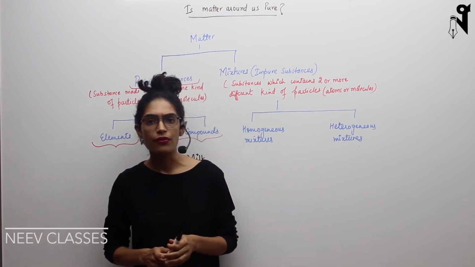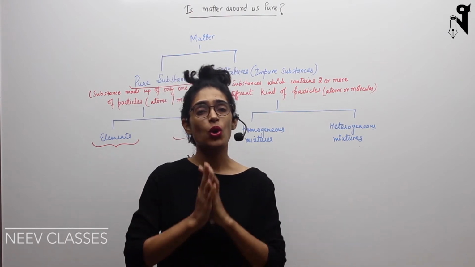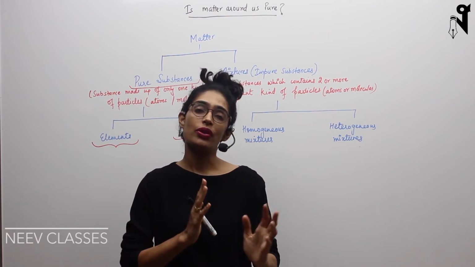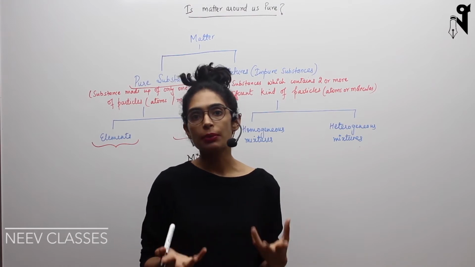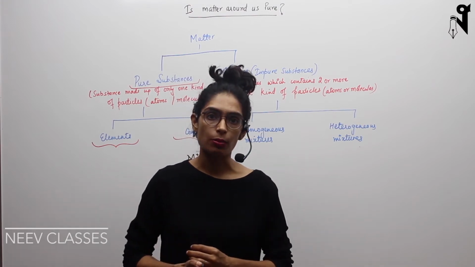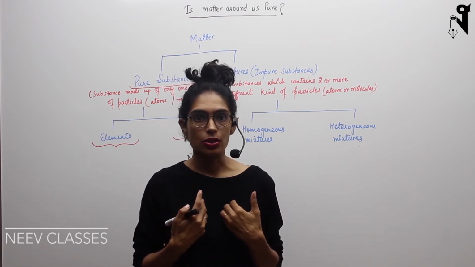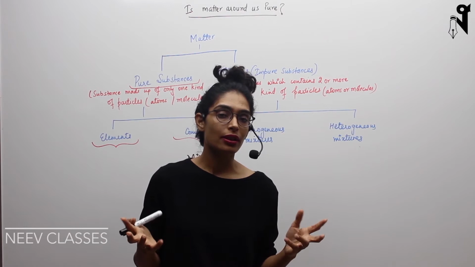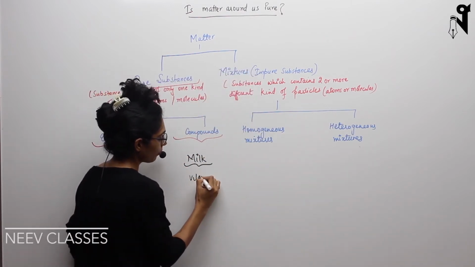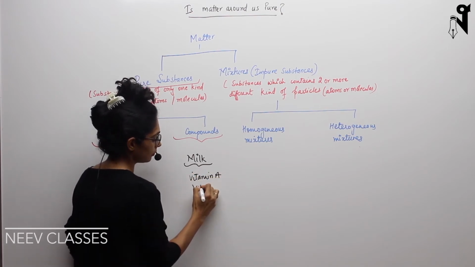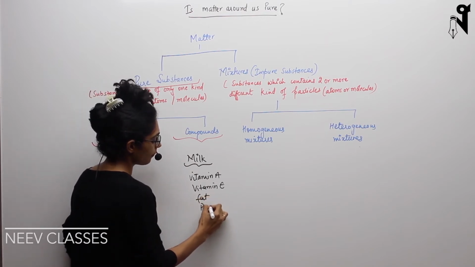I hope you must have heard of it at your homes. Your mothers would have told you, "Beta, please drink milk because milk has all the good things, all good vitamins and minerals and all that." So it is a common saying that milk is a complete food, almost complete food, because it contains almost every vitamin and almost every mineral. So that's how it is told to us, at least in childhood. But actually it doesn't contain all of it, but many of it. For example, it has vitamin A, vitamin E, it has fat, it has proteins.